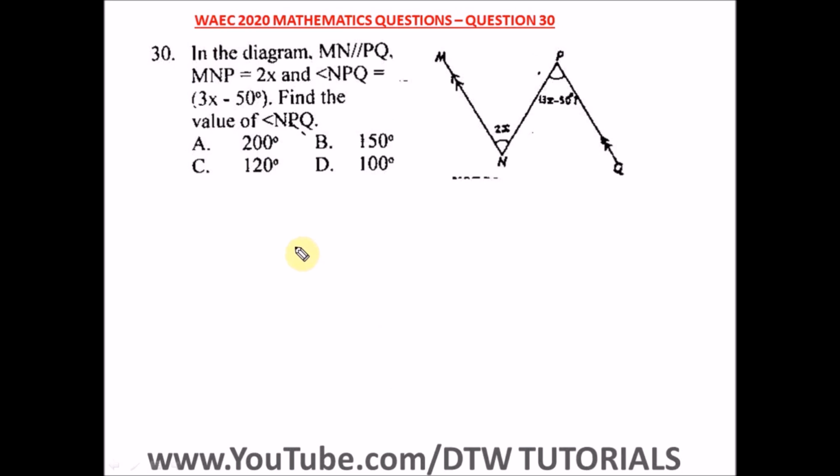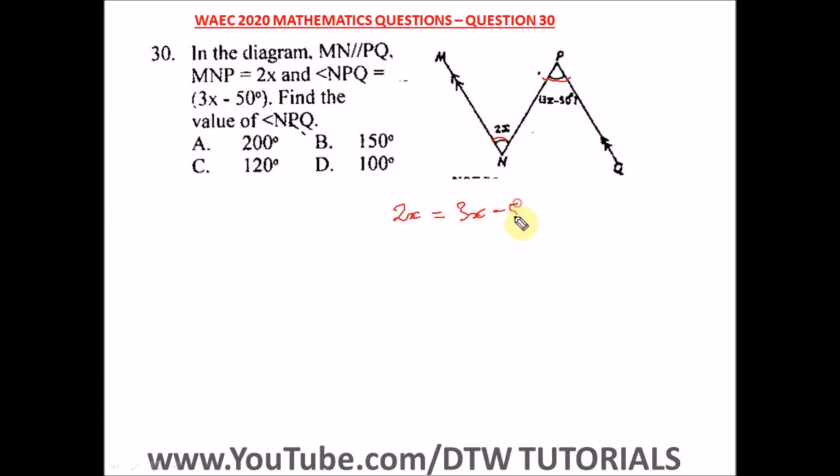Question 30 of the WASSCE 2020 Mathematics Past Question, that's your WAEC 2020 exam. It says in the diagram, MN is parallel to PQ, and angle MNP is 2x, and angle NPQ, this angle, is 3x minus 50. Find the value of NPQ, that's this angle. So we have this angle here and this angle here, they are alternating. Remember alternating angles are equal. So we have 2x is equal to